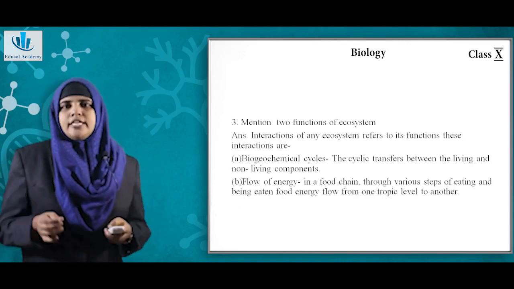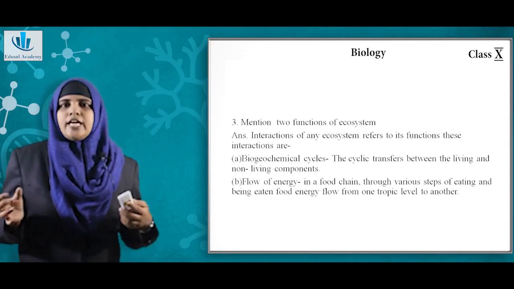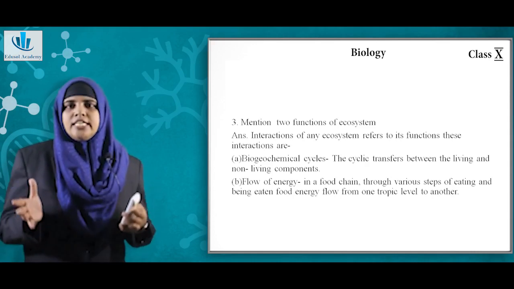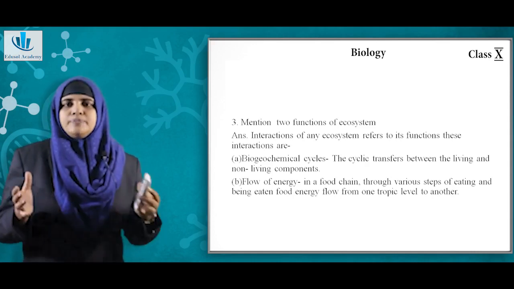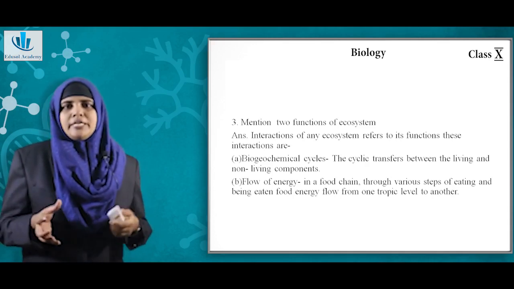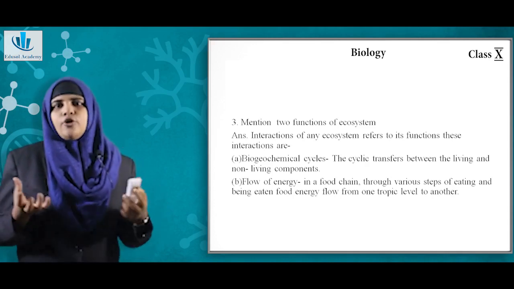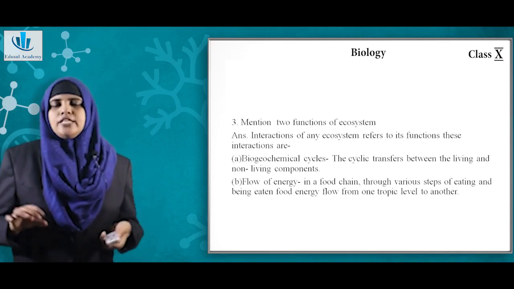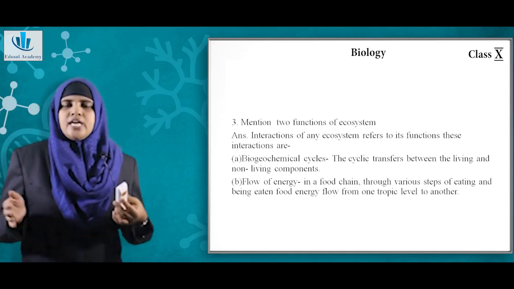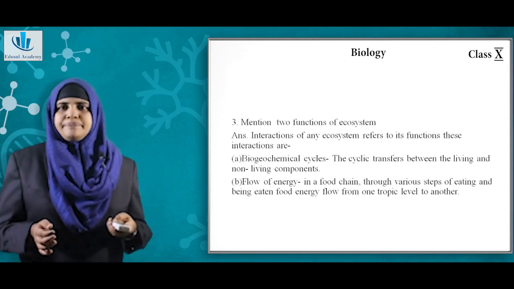Coming on to question number 3, mention the 2 functions of ecosystem. So interaction of any ecosystem refers to its functions. These interactions can be, it helps in the biogeochemical cycle. So biogeochemical cycle is nothing but the cyclic transfer between living and non-living components. Then it also helps in the flow of energy. We have seen that the energy is being transferred from one trophic level to the other trophic level.